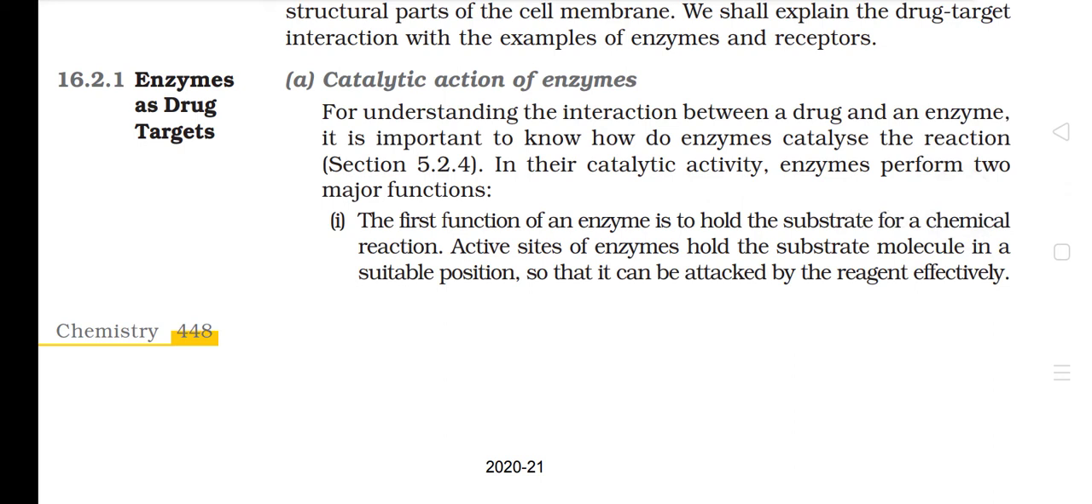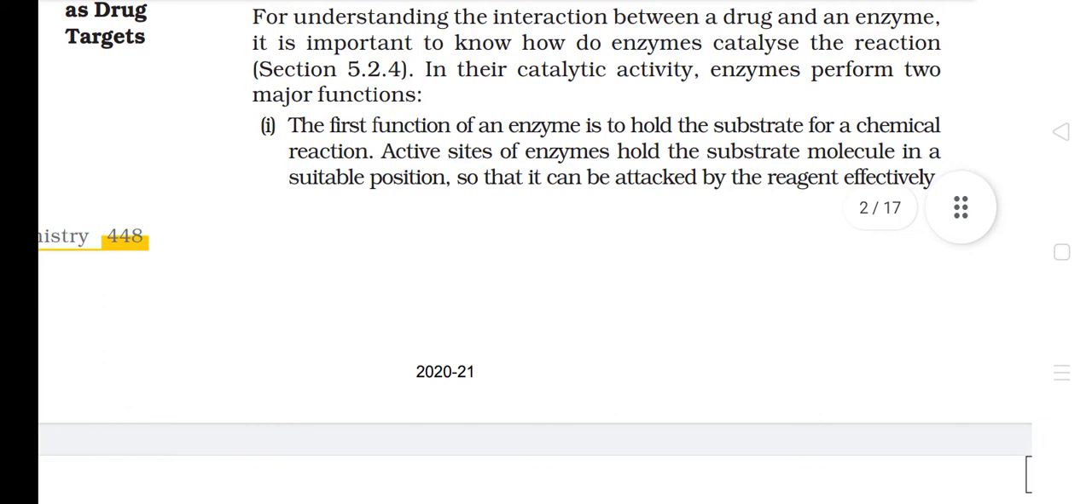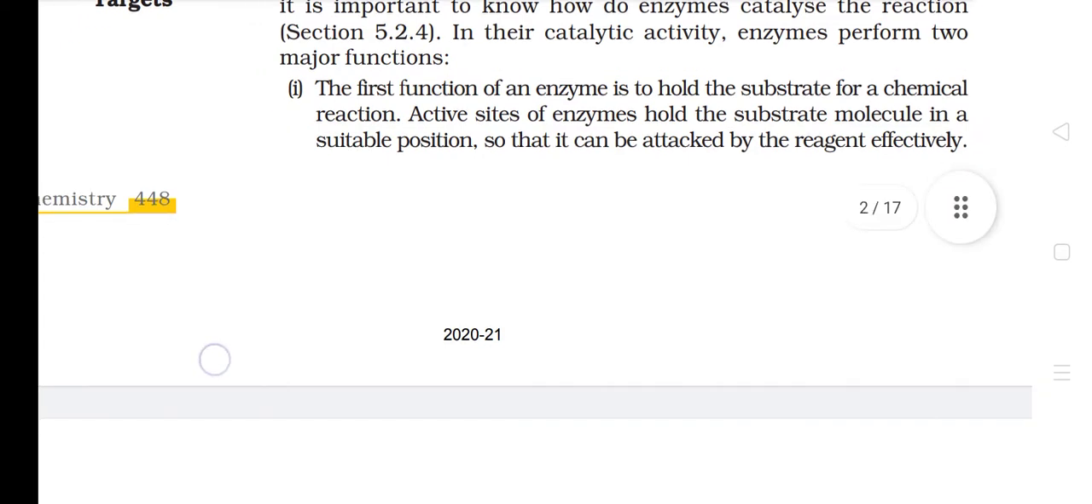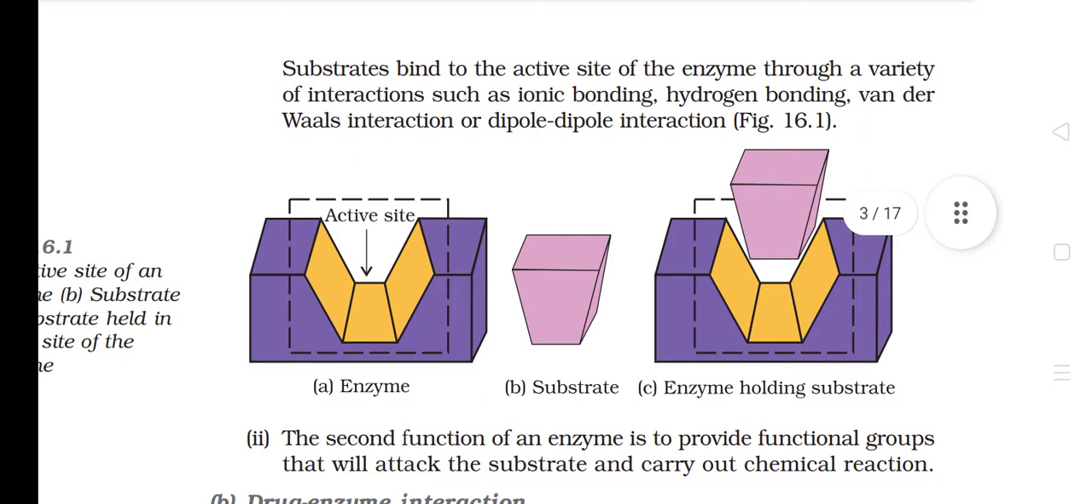16.2.1 Enzymes as drug targets. A. Catalytic action of enzymes. For understanding the interaction between a drug and an enzyme, it is important to know how enzymes catalyze the reaction. In their catalytic activity, enzymes perform two major functions. 1. The first function of an enzyme is to hold the substrate for a chemical reaction. Active sites of enzymes hold the substrate molecule in a suitable position so that it can be attacked by the reagent effectively. Substrates bind to the active site of the enzyme through a variety of interactions such as ionic bonding, hydrogen bonding, van der Waals interaction, or dipole-dipole interaction.